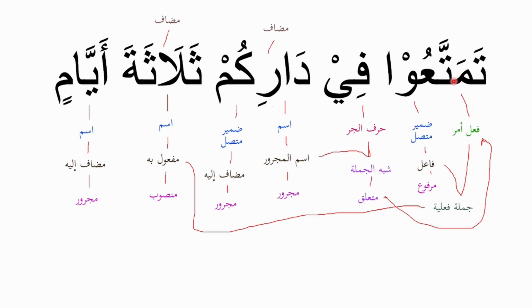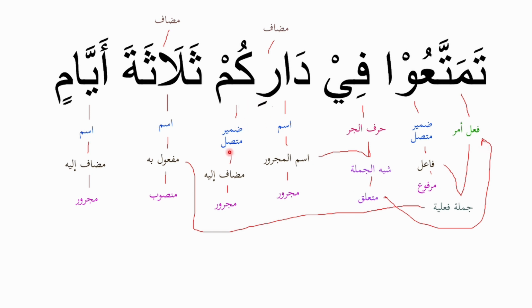أعوذ بالله من الشيطان الرجيم تمتعوا في داركم ثلاثة أيام. So the analysis of this verse: تمتعوا فعل أمر beginning a جملة فعلية, verbal sentence. The واو is ضمير متصل, attached pronoun, and its role is فاعل مرفوع in the state of رفع. That's the second part of the verbal sentence. في is حرف الجر. دار is a noun, and its role is اسم مجرور in the state of jar. The حرف الجر and the اسم المجرور together is شبه الجملة, and that becomes متعلق to the فعل أمر before.